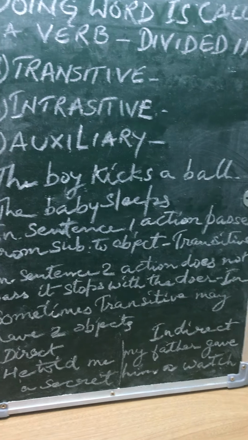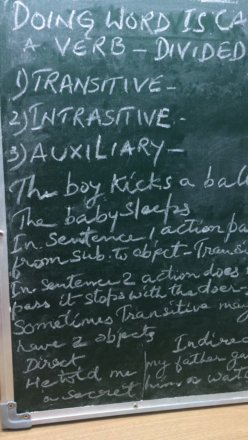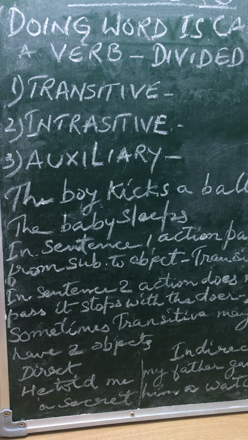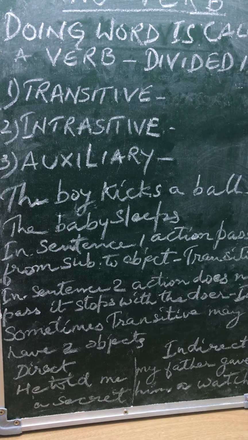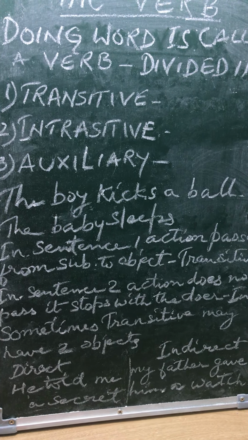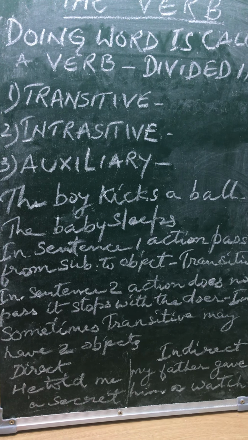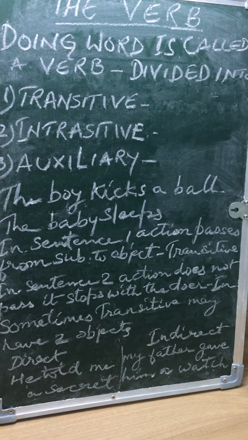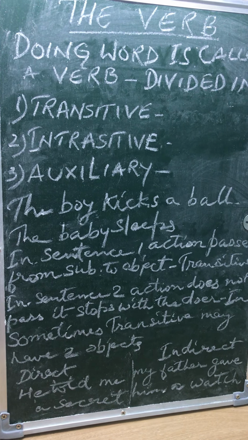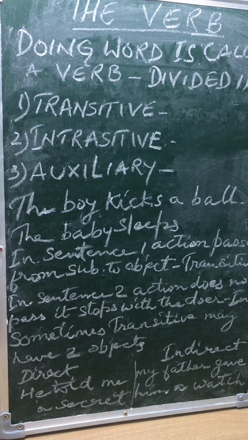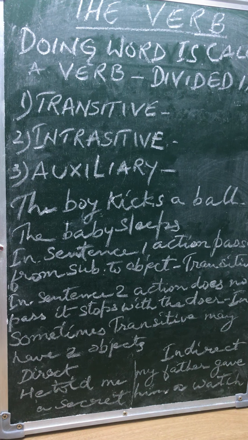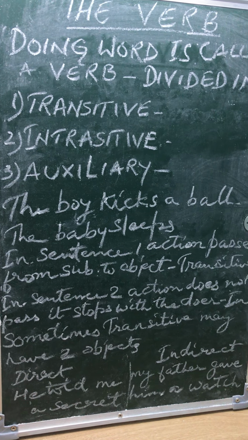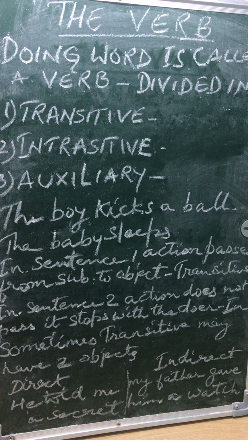Or we can further explain this point in this way: the boy kicks a ball. The baby sleeps. In sentence 1, action passes from subject to object, and that is why it is a transitive verb.